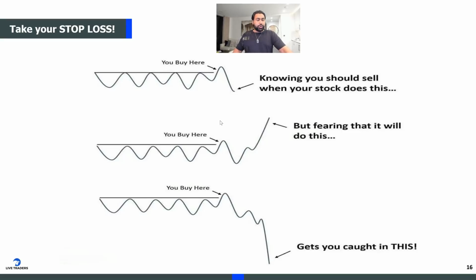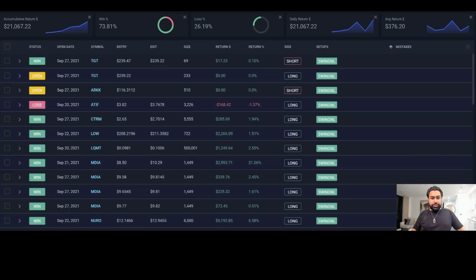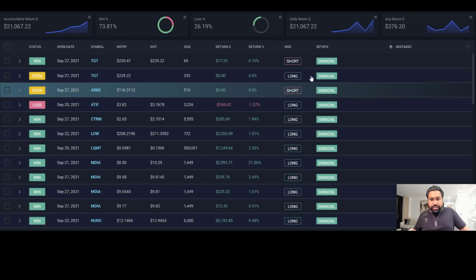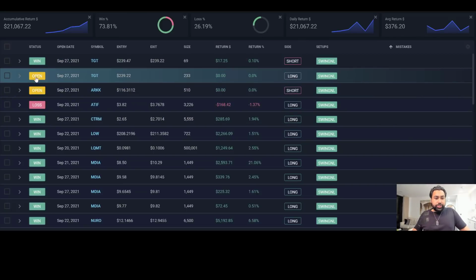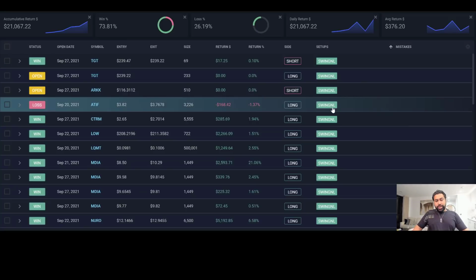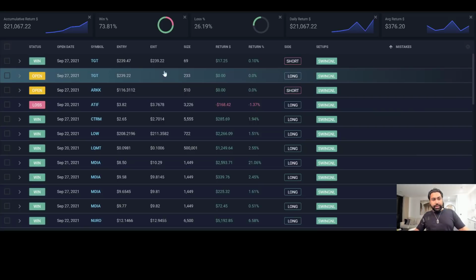Now I'm quickly just going to show you a journal that I've been filling out for the last couple weeks, so you can see my trading journal and how I collect those statistics. Let me get my screen share up. All right, so here's a glance of my month of September's trading. You can see what I made or lost, my win percentage for the month, my loss percentage, and which trades were wins or open. And you can see setups. I tagged Swing Newsletter so I can see what my swing trades are making versus my day trades. I can keep track of that.